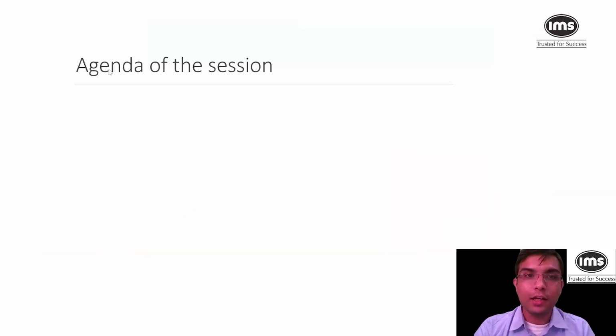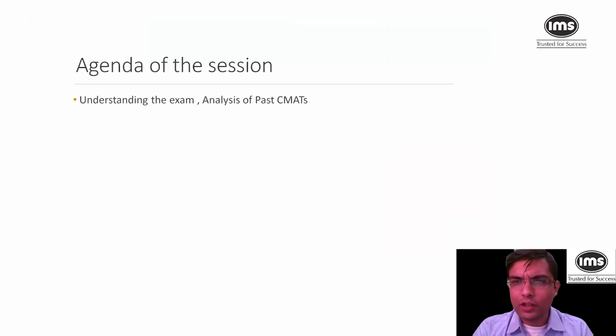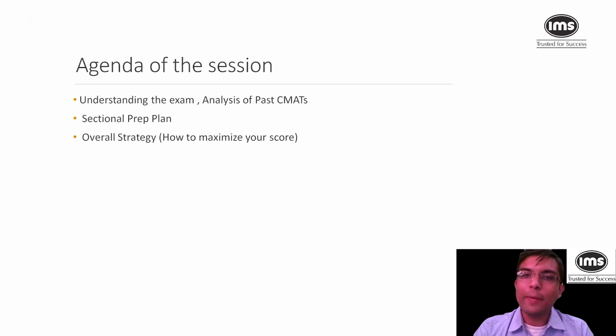The agenda for the day includes, first, understanding the exam and analysis of past CMATs. What kind of questions actually are asked in CMAT? We must have seen a lot of questions from modules and mocks. Now we'll see some exact questions from past CMATs. Second, the sectional prep plan, so how we can prepare for each section. I'll take them individually, one by one. Third, the overall strategy, how to maximize your score. And finally, national colleges through CMAT: what colleges are still left to be applied to in the month of February or March?